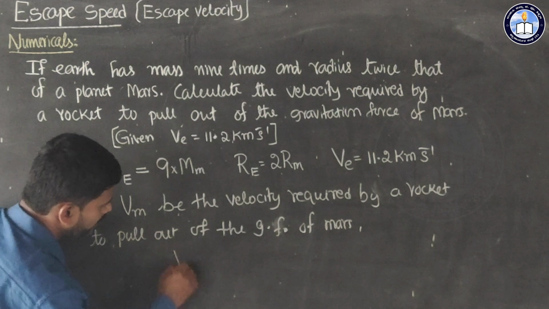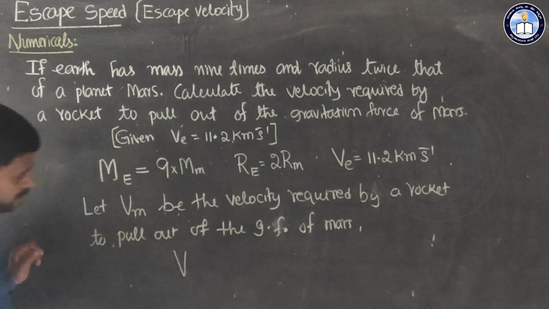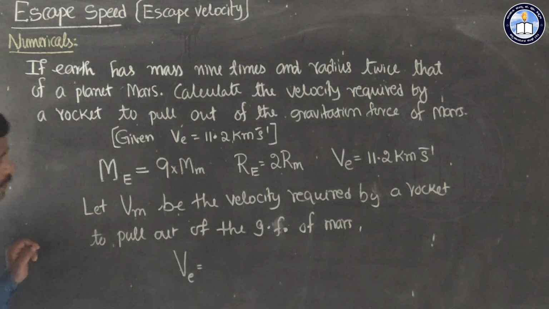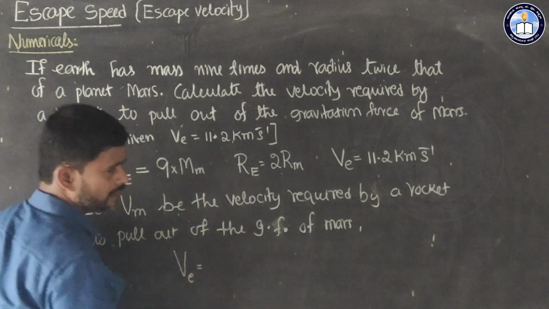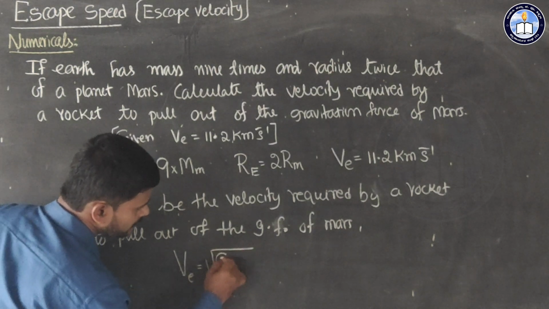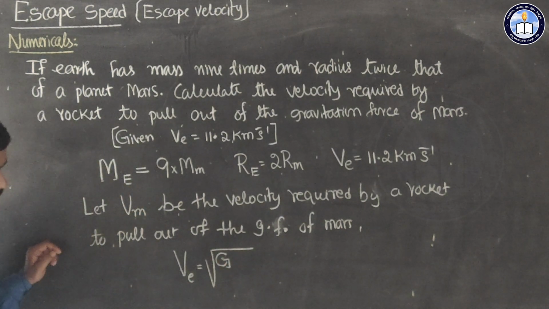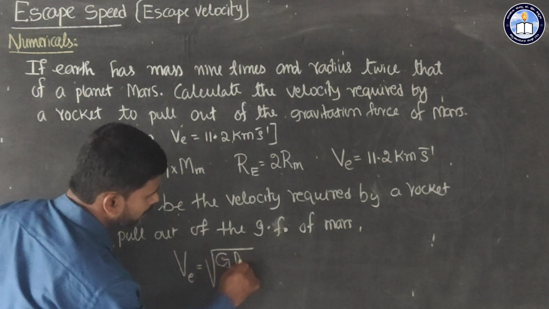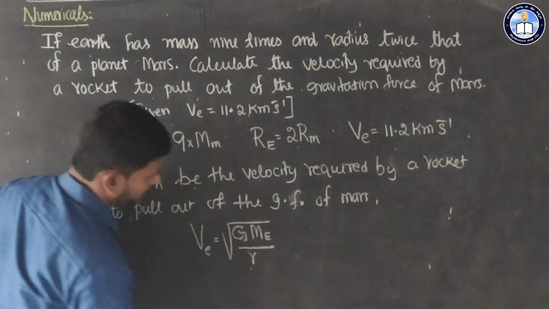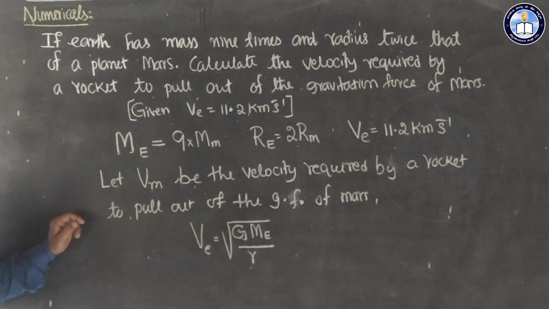We know the escape velocity of Earth, v_e, is equal to square root of 2gR. In this case I will use the square root of 2G M_e divided by R, where G is the gravitational constant, M_e is the mass of Earth and R is the radius of Earth.